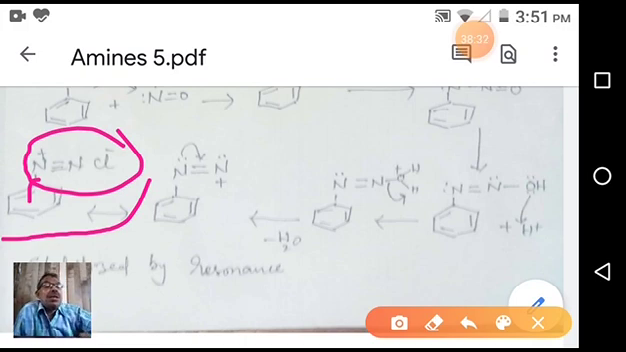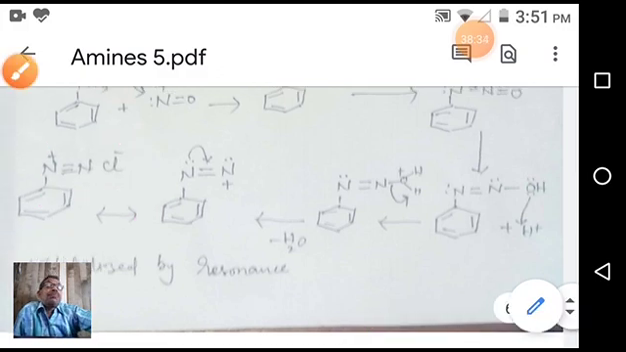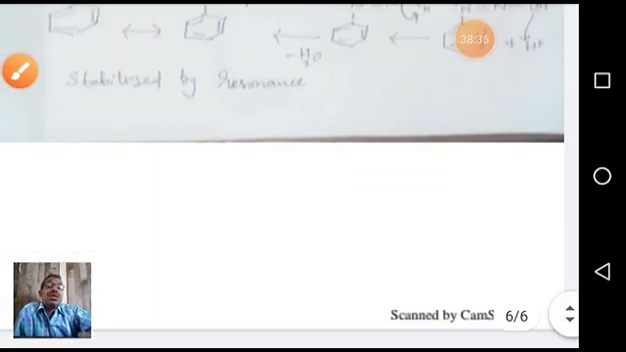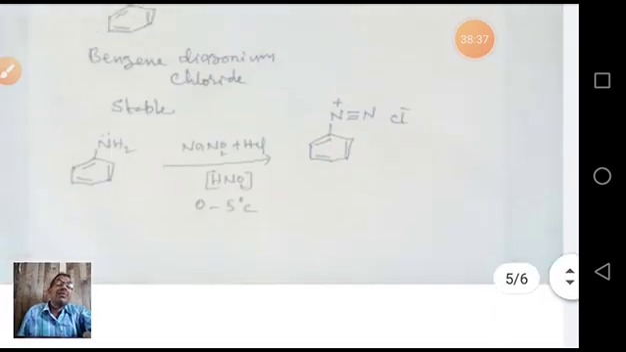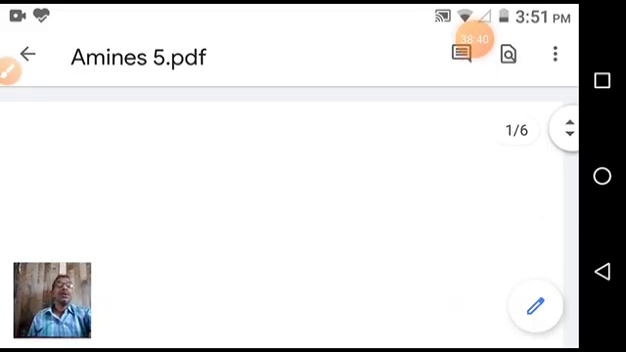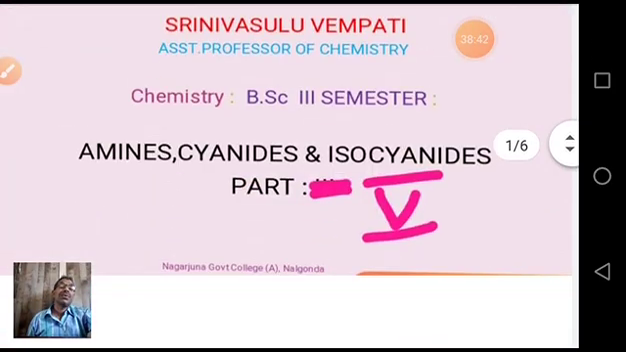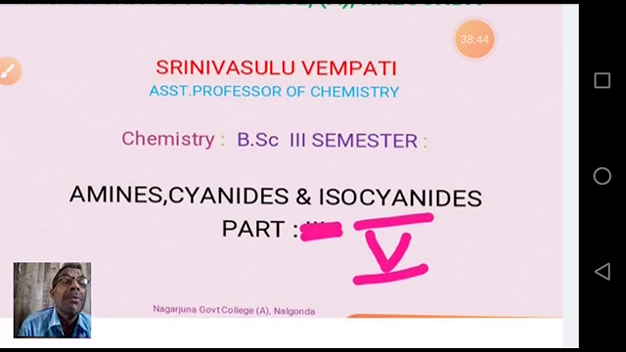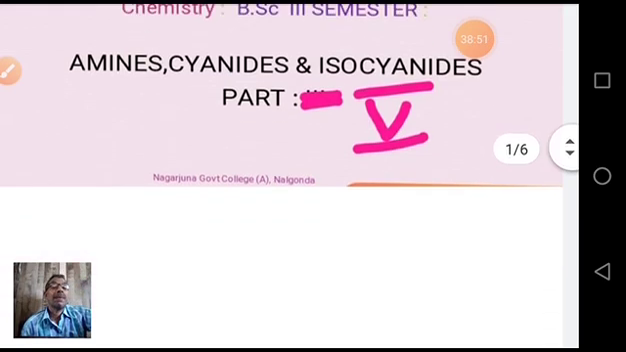So this is diazotization and its mechanism. So this is today's class. What we have learned, once again, a recap. Today we discussed amines part 5. In this part 5, first we discussed what topic?